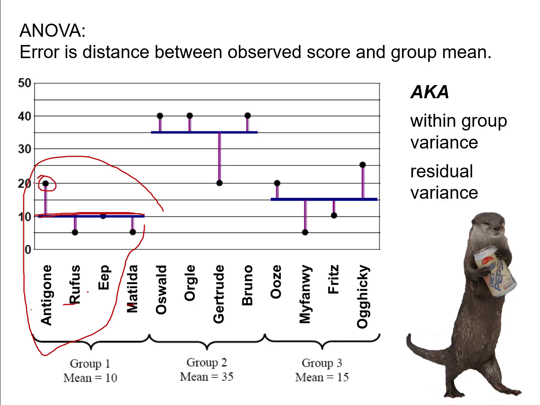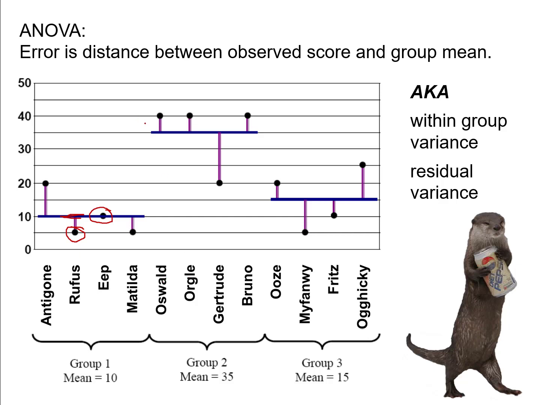Antigone actually scored 20. Maybe we're looking at statectomy sadness. So she was a little bit higher than the rest of the group. She scored a 20, but the predicted score for Antigone would be 10 because she's in group 1. Rufus, his sadness was down here at a 5, but again, he's in group 1, so his predicted score would be a 10. So Antigone's error would be 10 points above. Rufus's error would be a -5 because he's 5 points below his predicted score. Eep would have 0 error because his predicted score was the same as his observed score.